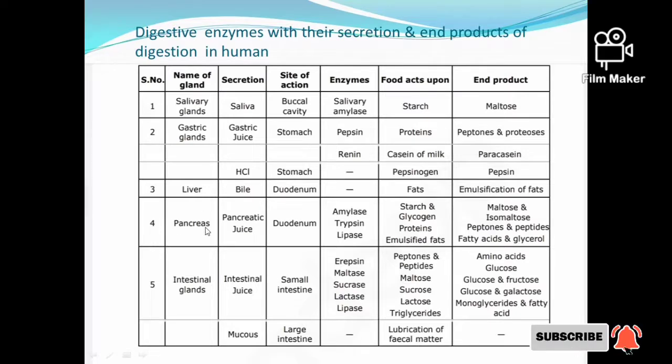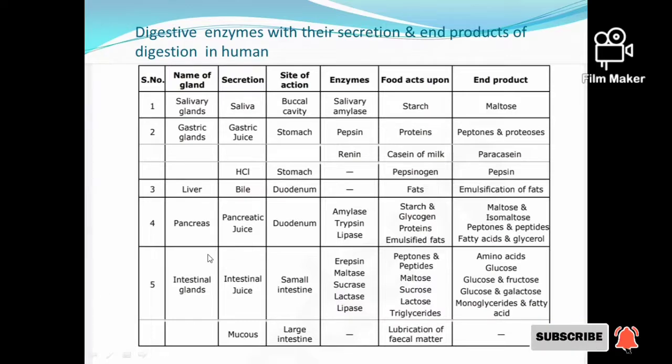And the next gland is the pancreas. In this, the pancreatic juice is secreted in the duodenum. The enzymes involved in this are amylase, trypsin, and lipase. The food that it acts upon is the starch and glycogen, proteins, and emulsified fats. The end products of this are the maltose and isomaltose, peptones and peptides, fatty acids, and glycerol.